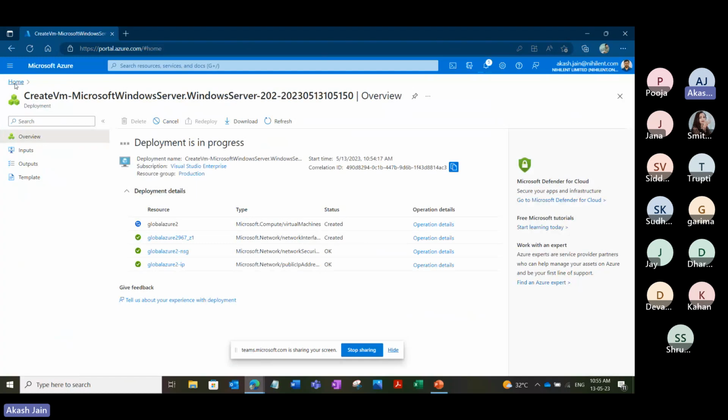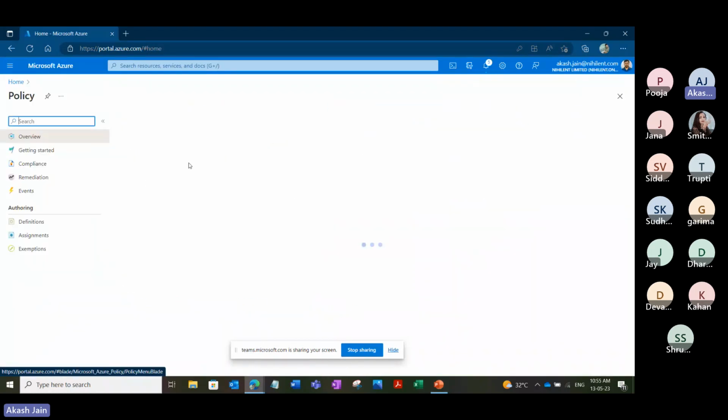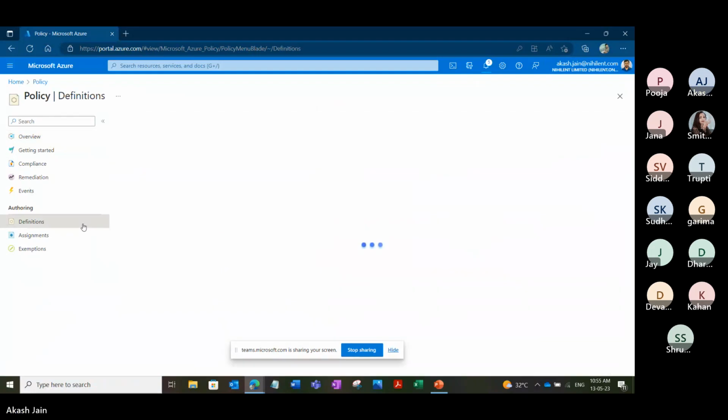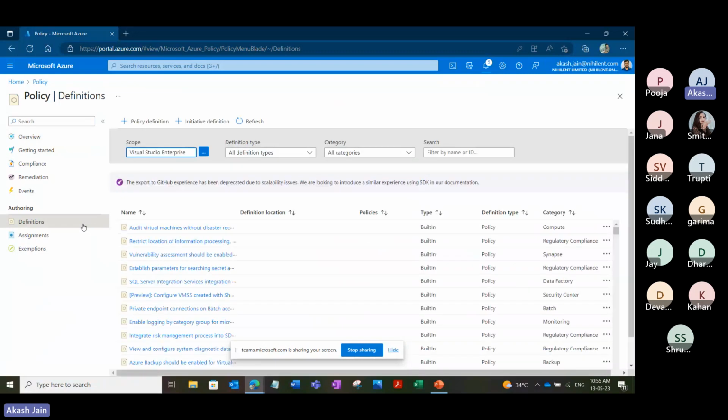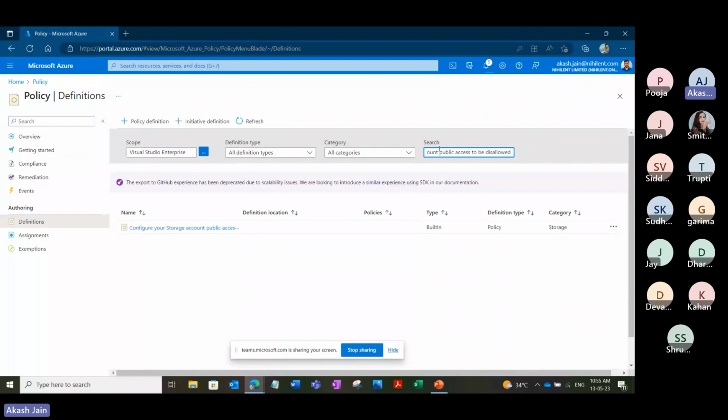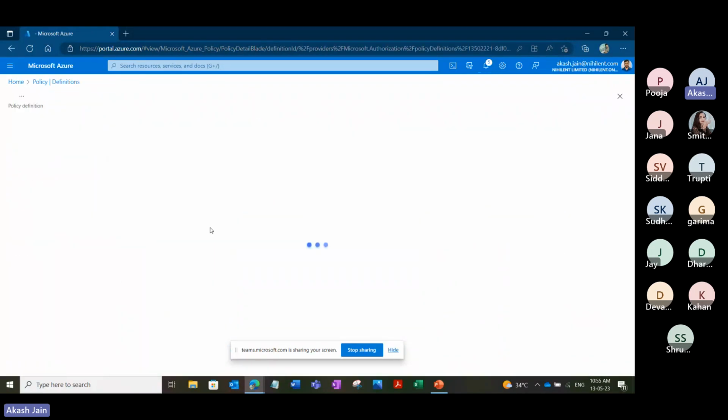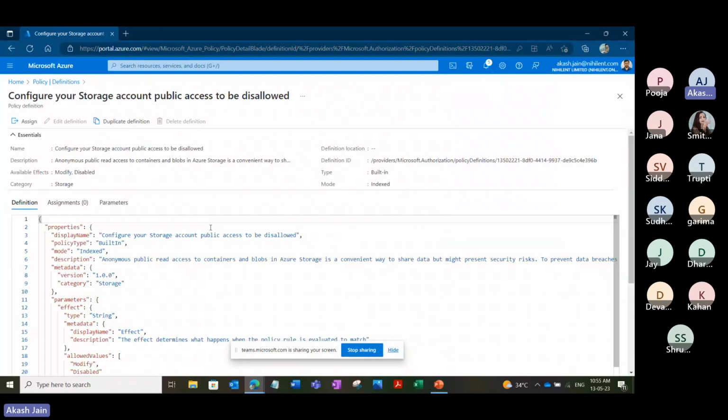Let the VM deploy, we'll create one more policy and show you how this works. So we'll again go to definition. In this one, we will not create any restriction saying that you cannot create your storage account. What we will do is, you create your storage account, but you cannot enable public access to that storage account. That's a security concern, and this policy was requested by my head of security. Even if they have access, nobody can create public access. So we'll create this policy.